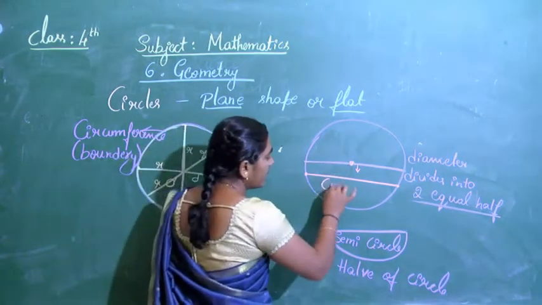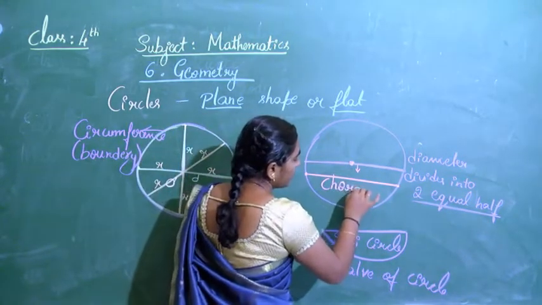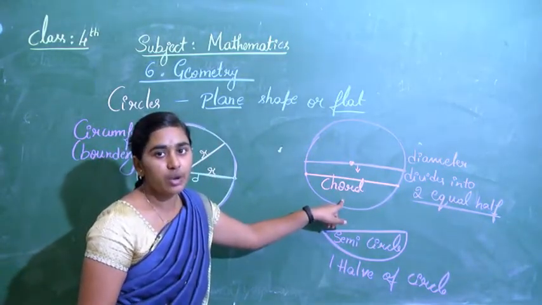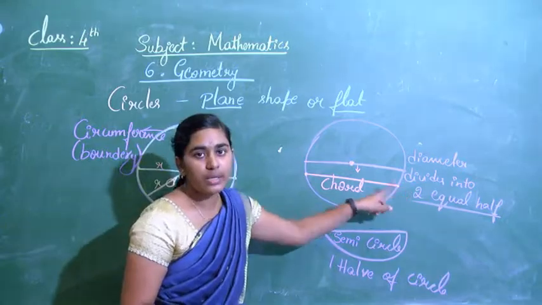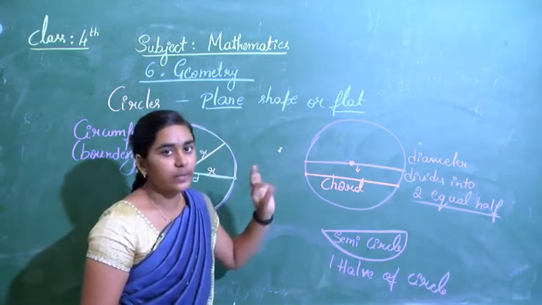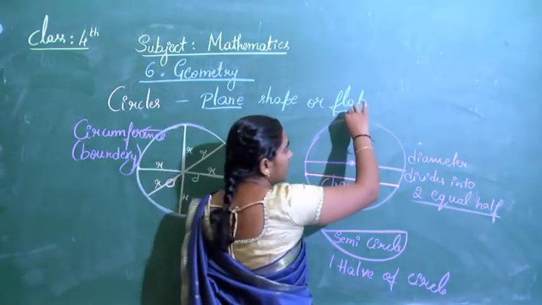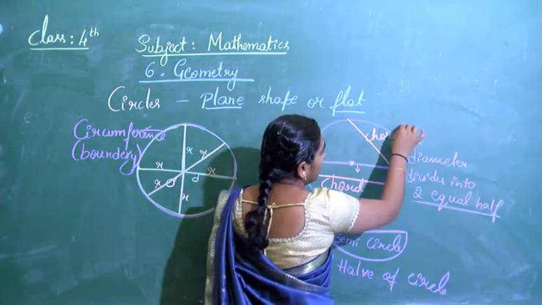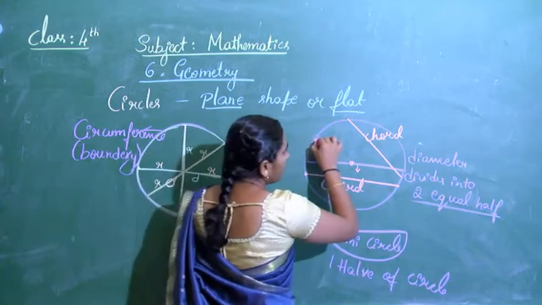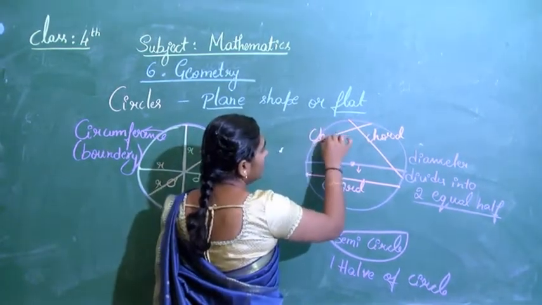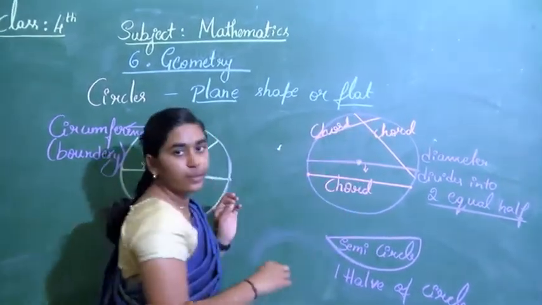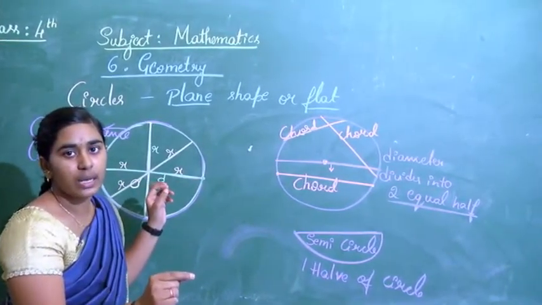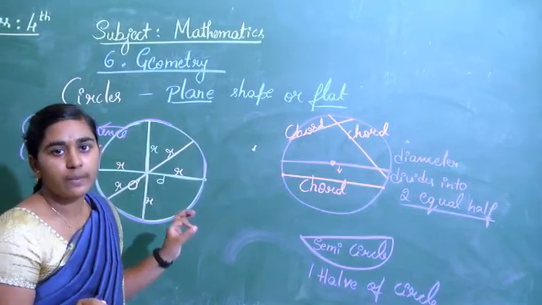This is called a chord. A chord is a line joining two points on a circle. It will not pass through the center of the circle. So this is also a chord. You can draw a chord like this also. Just it should pass through two points. The line joining the two points on a circle should not pass through the center.